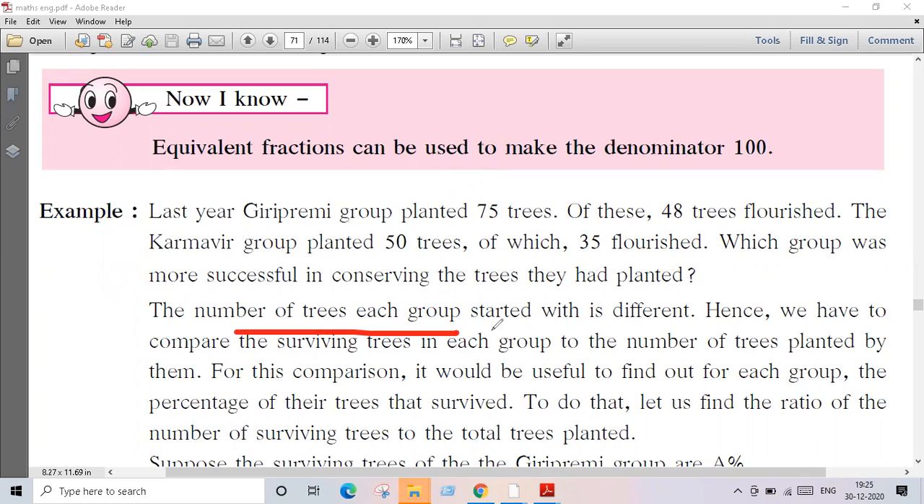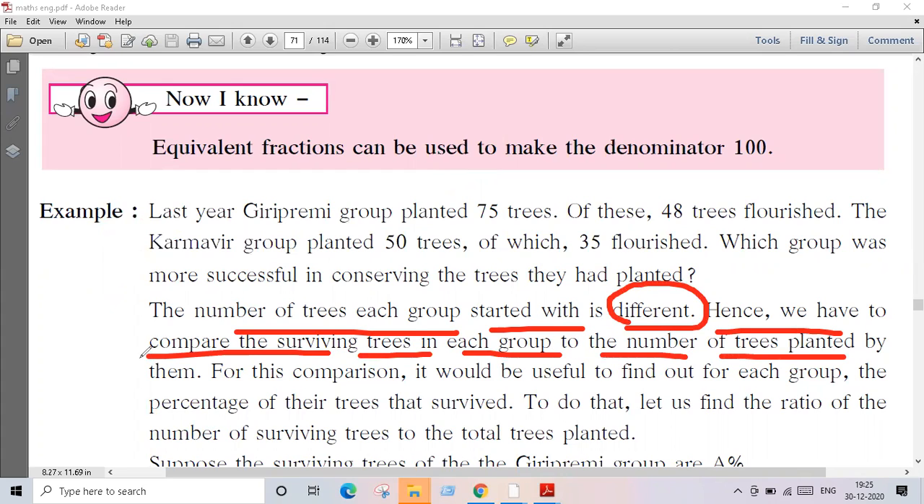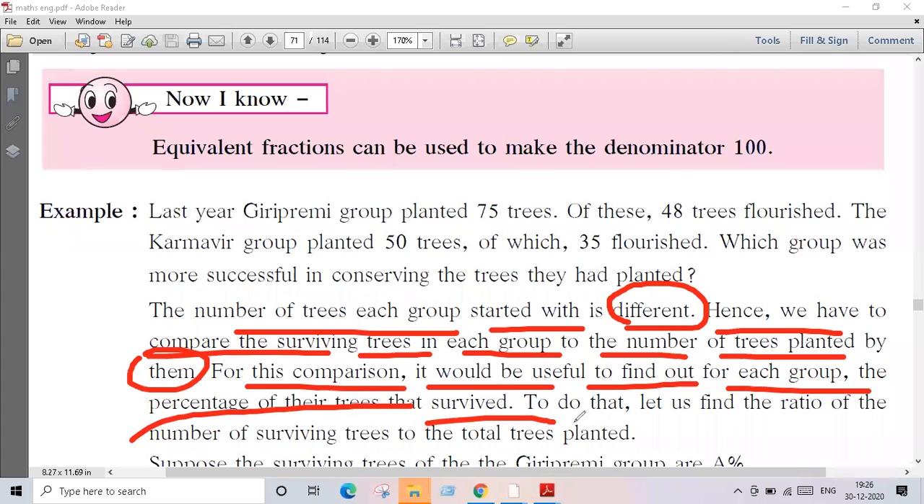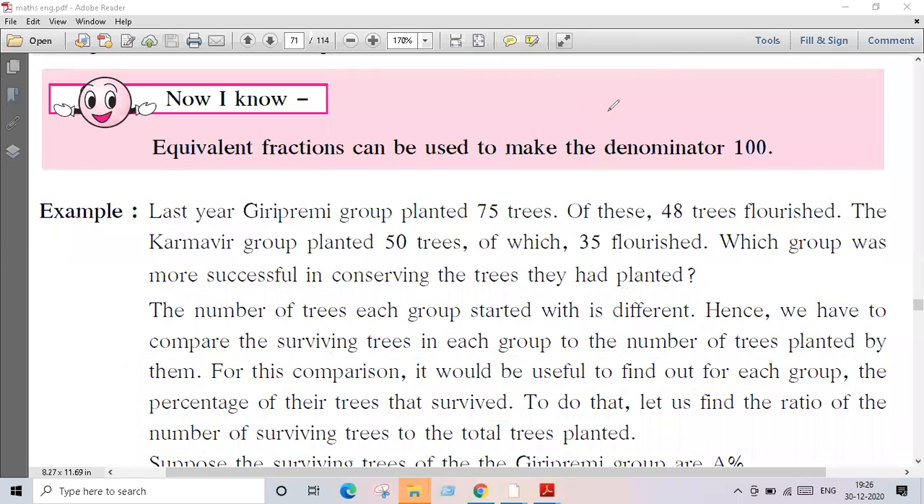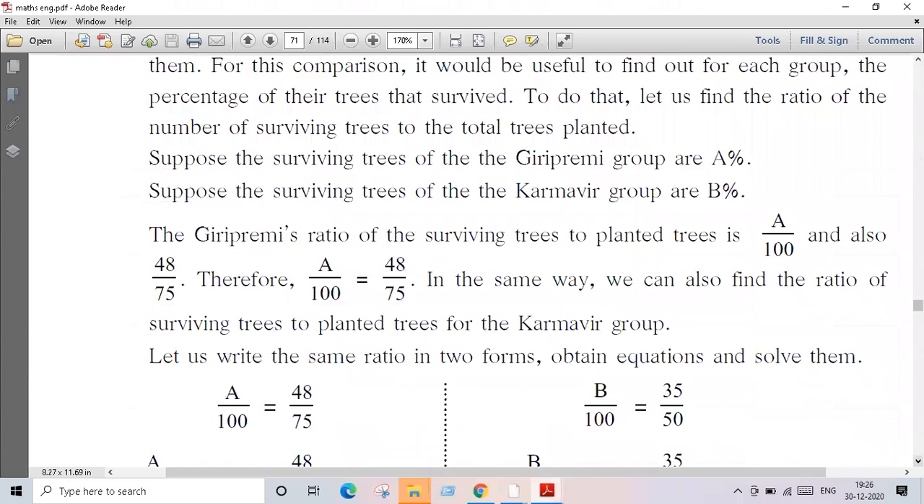So the number of trees each group started is different. Hence, we have to compare the surviving trees in each group to the number of trees planted by them. For this comparison, it would be useful to find out for each group the percentage of their trees that survived. To do that we have to do one thing. आपल्या percentage काढायचे प्रत्येक ग्रुपचे. Getting? For that purpose काय केलं बघा यांनी?